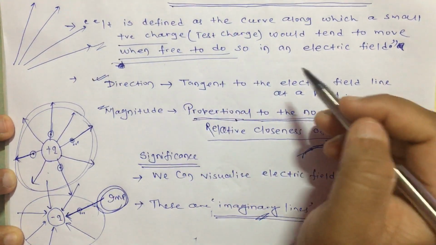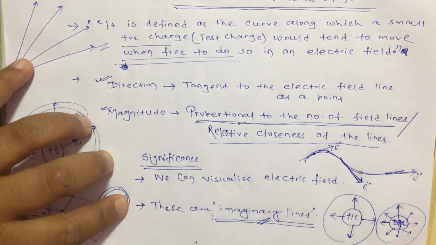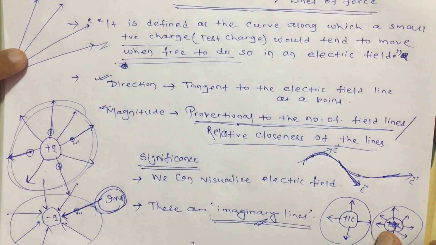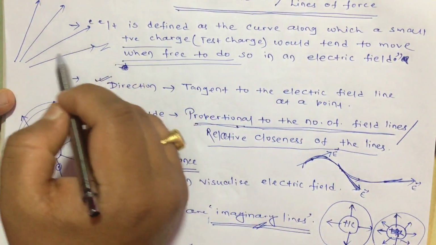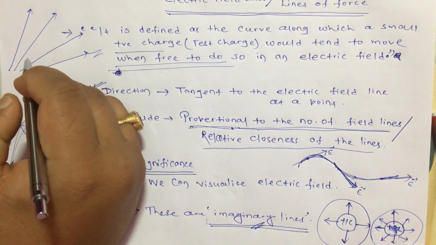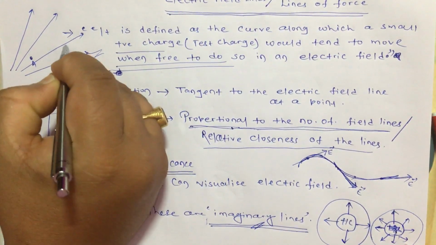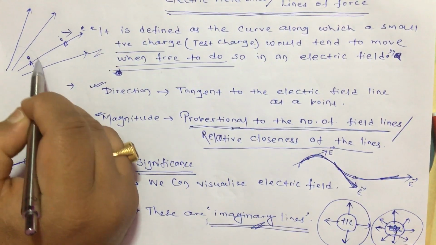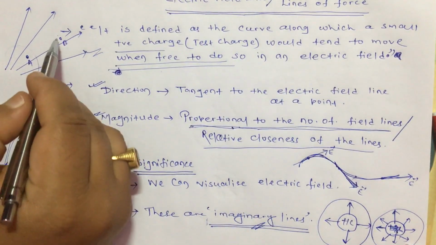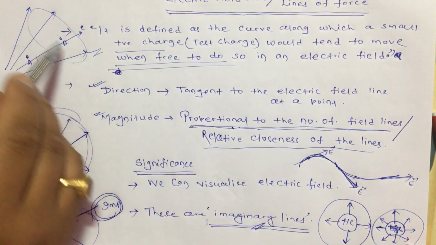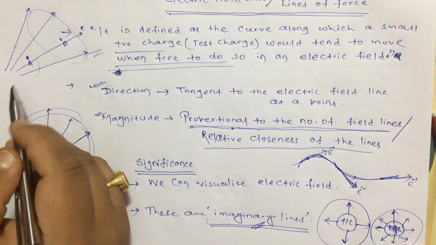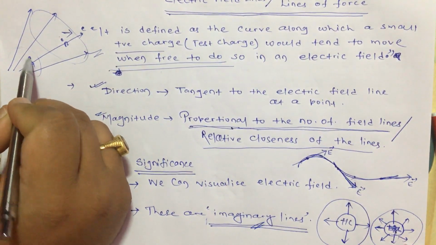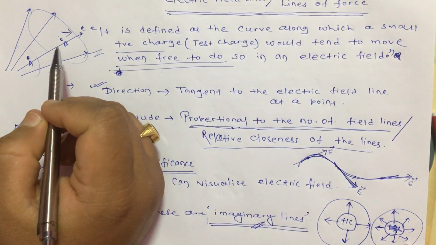Okay, and you can see that at this point the electric field lines are very close to each other, but at this other point they are very far away from each other. If I take two points, A and B, you can see that around point A the electric field lines are very close to each other, but around point B they are far away from each other. So this also represents that at point A the strength of the electric field is more, and at point B the strength of the electric field is less.